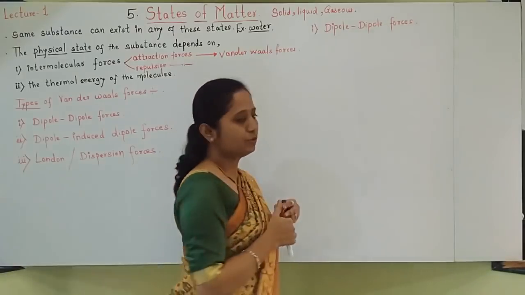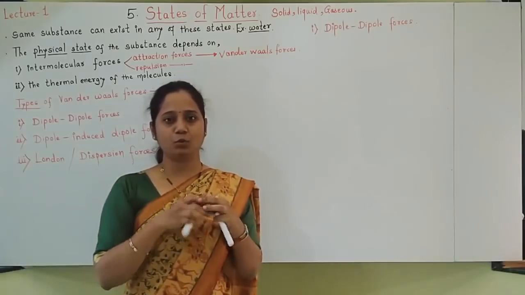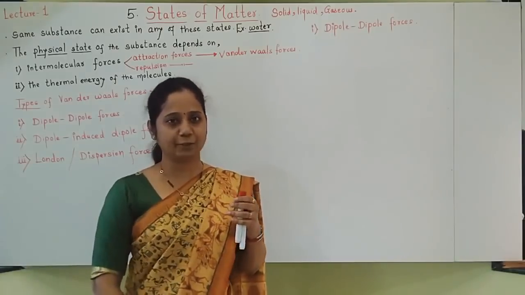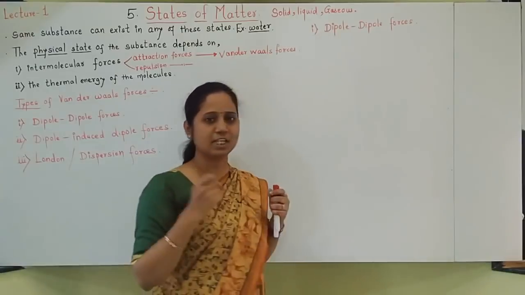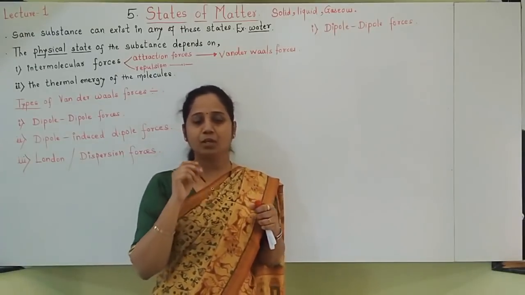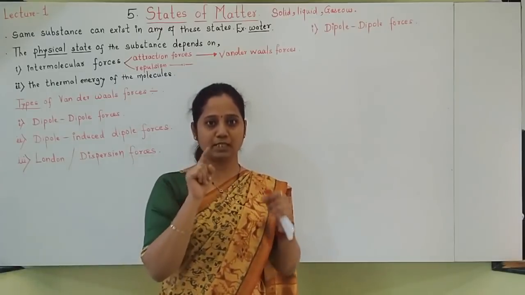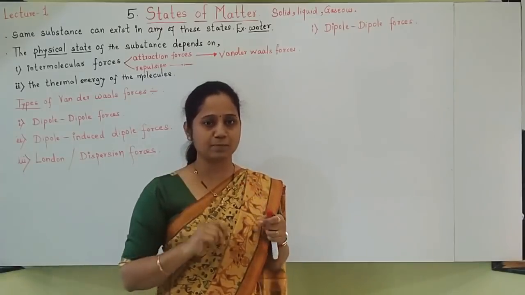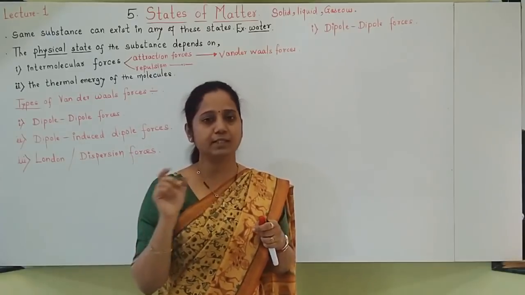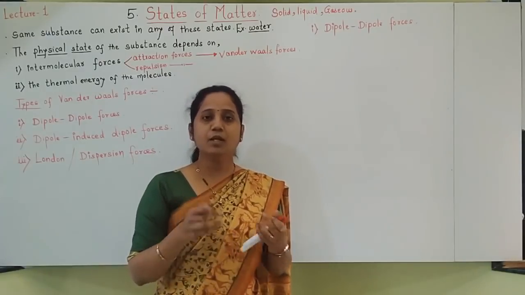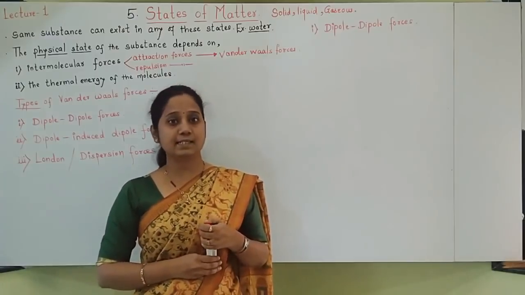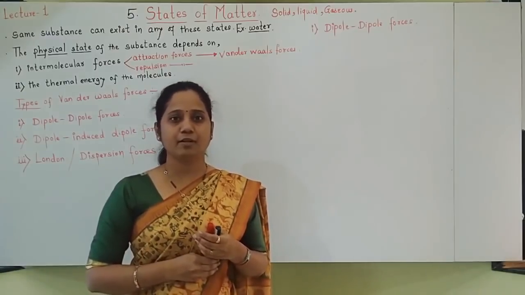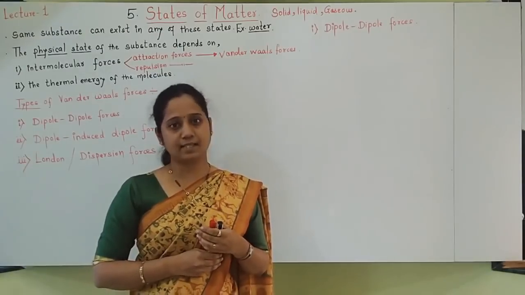Okay. So what is dipoles? Two poles, positive and negative. The name itself tells us that dipoles means such molecules which are having two poles. One is the positive pole, another is the negative pole. So to understand dipole-dipole forces, let us take an example of the molecule HCl.